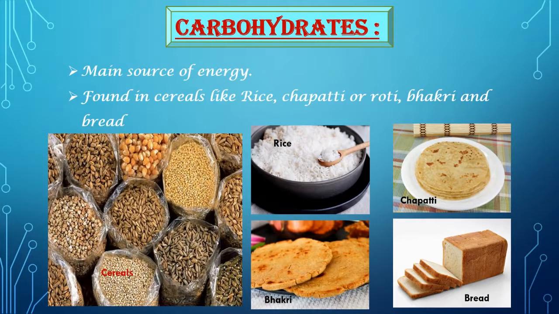Now let's learn about carbohydrates. Students, as we know, our main need is of energy, and that need is fulfilled by carbohydrates. Hence, our diet includes a large proportion of cereals in the form of rice, chapati or roti, bhakri, and bread, which contain carbohydrates. Cereals are our staple food. Now, students, what is staple food? It is a food eaten regularly, even daily, and supplies a major proportion of a person's energy and nutritional needs.